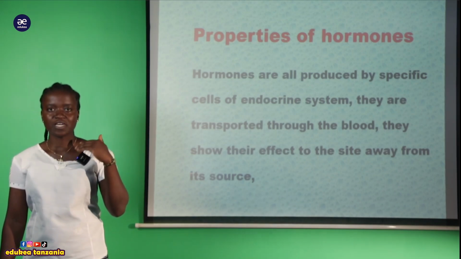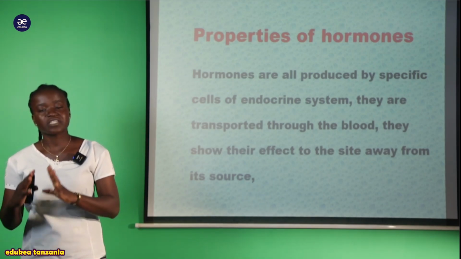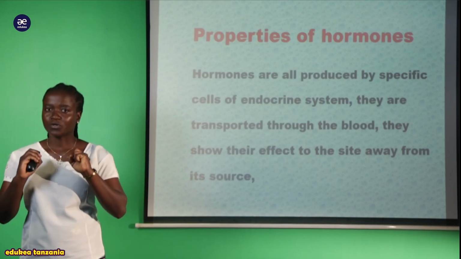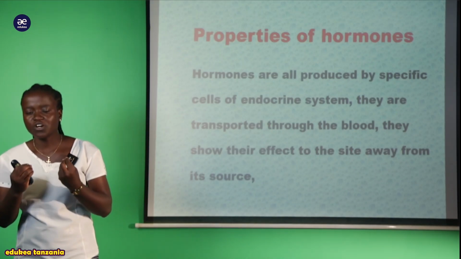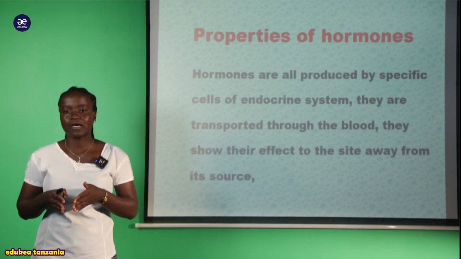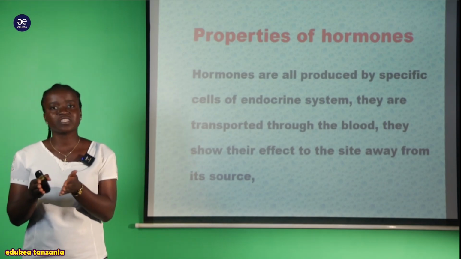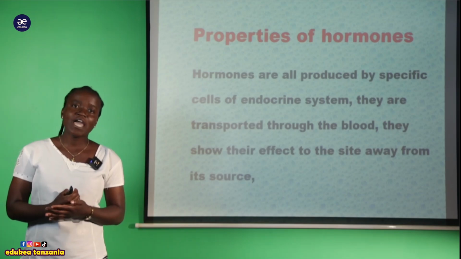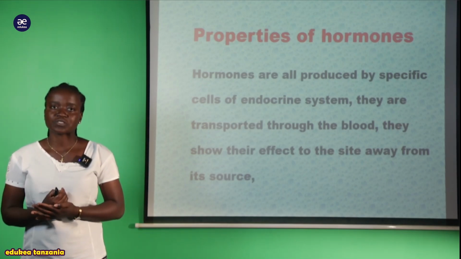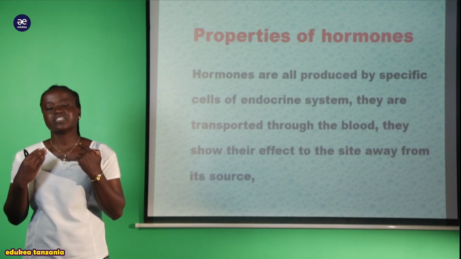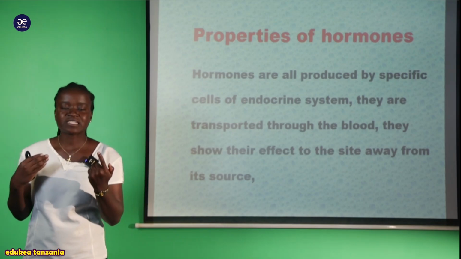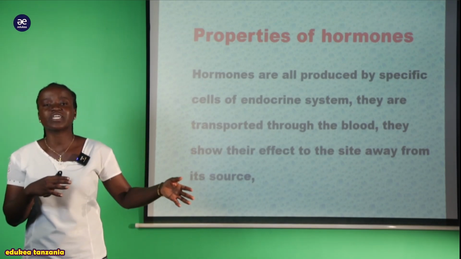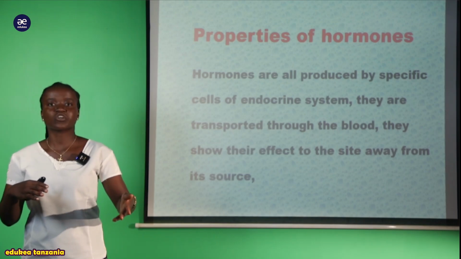Na thyroxine hormone iko responsible kwa ajili ya masuala mazima ya growth. So after the hormone pours its content into the bloodstream, it will produce the effect away from the site of its source, since the source is on the neck. Kwa hiyo sasa the effect will be shown in the legs or the toes.